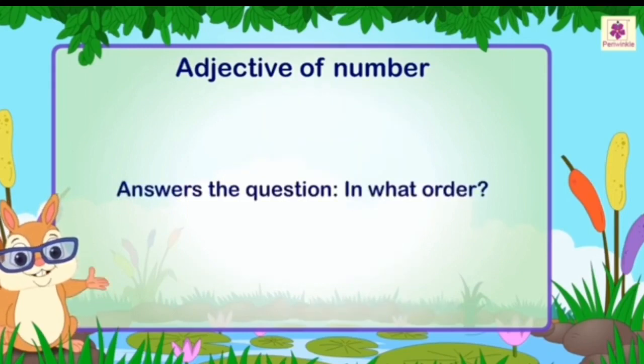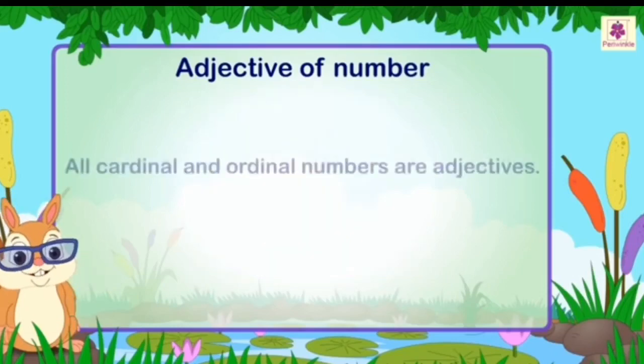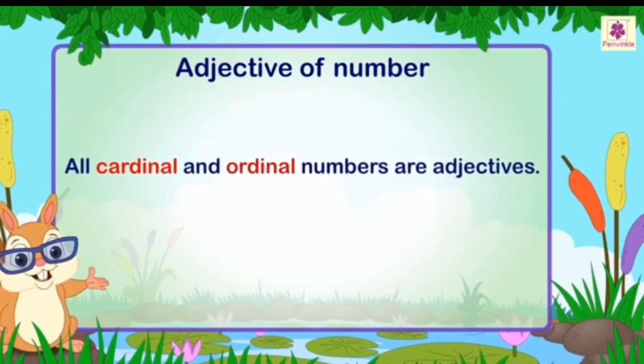Adjective of number also answers the question, in what order? For example, I stood in the 3rd row. All cardinal and ordinal numbers are adjectives.